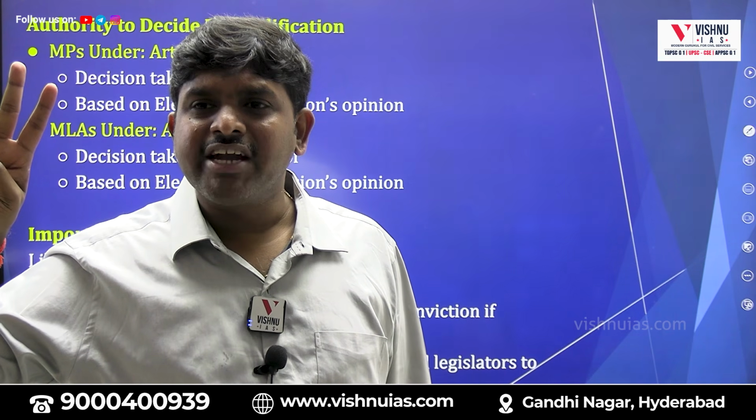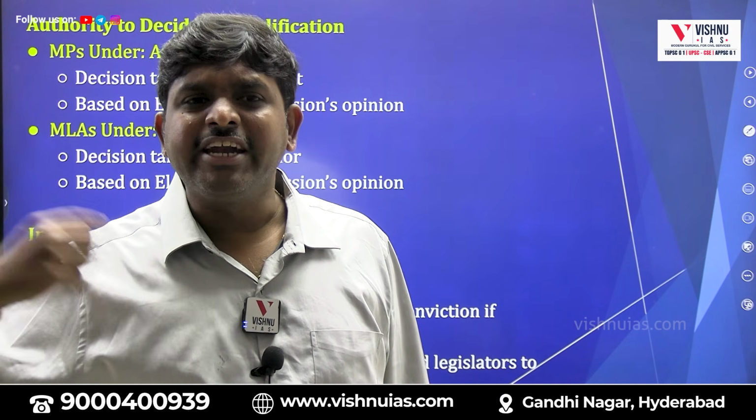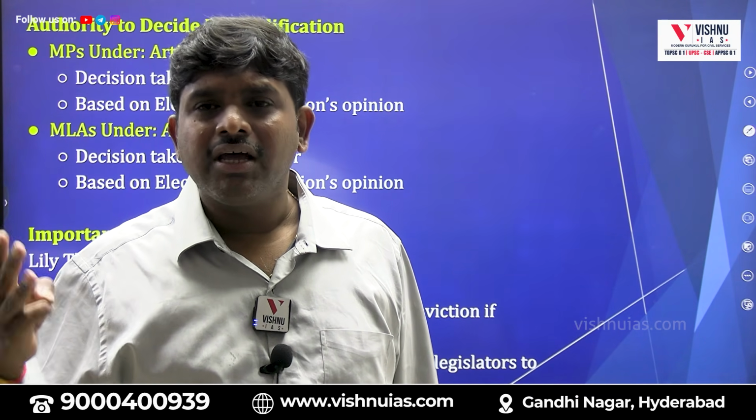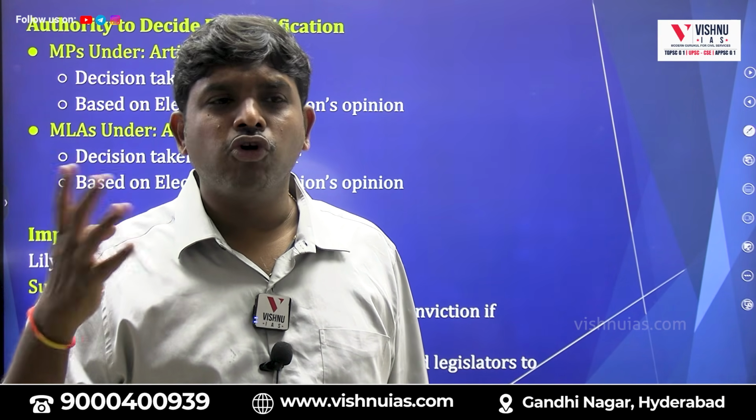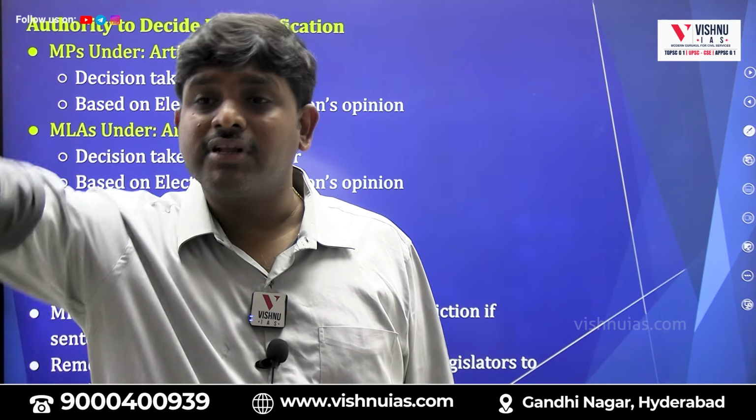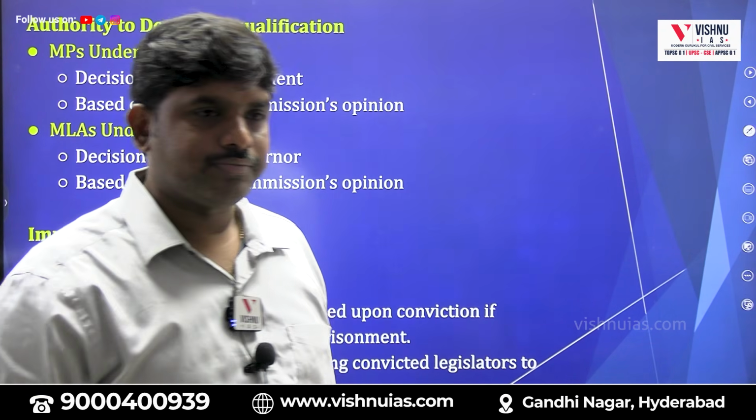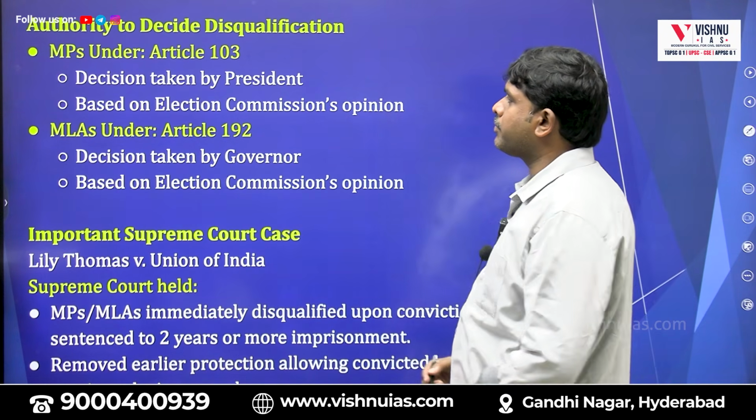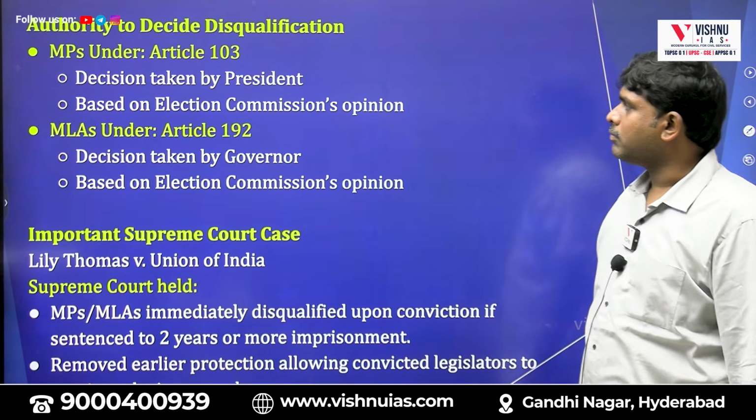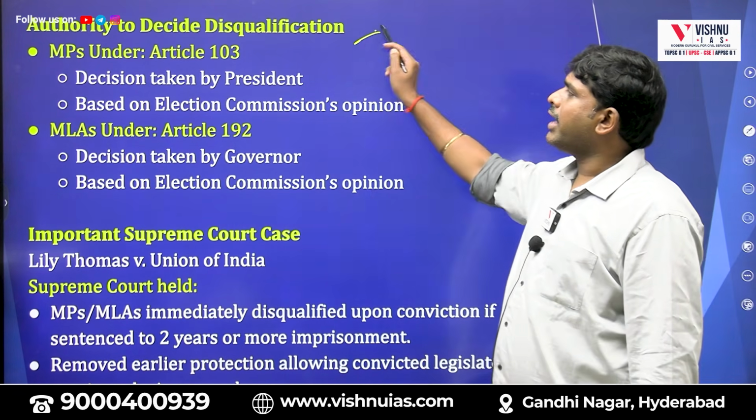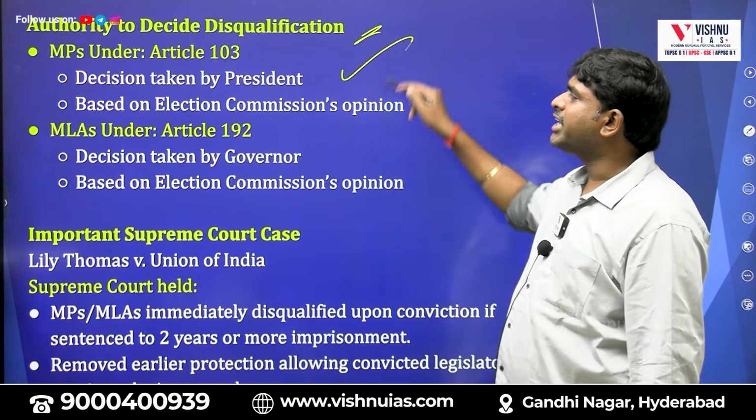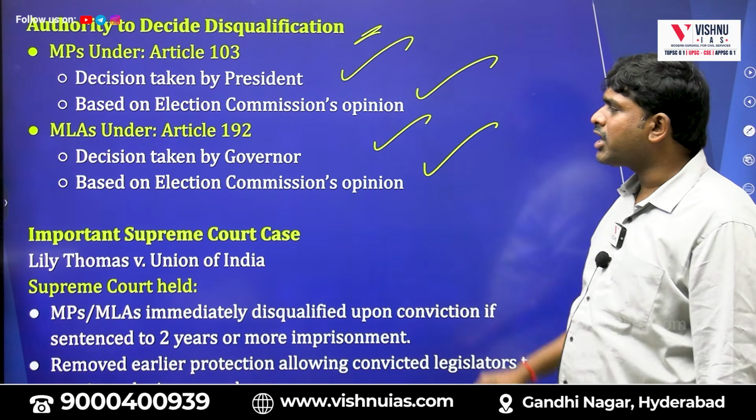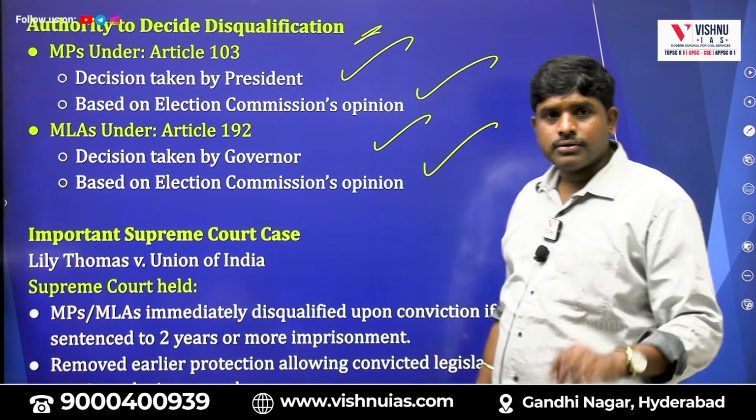What are the 4 provisions of anti-defection? First one, voluntarily resigning. Number 2, against whip. Third, independent member joining political party. Fourth, nominated member joining any political party after 6 months. Authority to decide disqualification: decision taken by President based on Election Commission's opinion, decision taken by Governor based on Election Commission opinion.